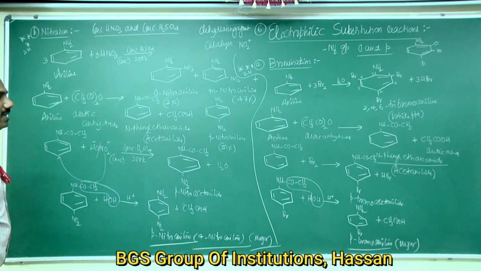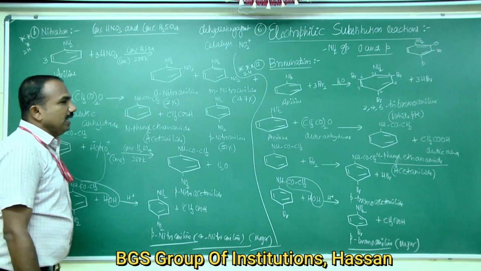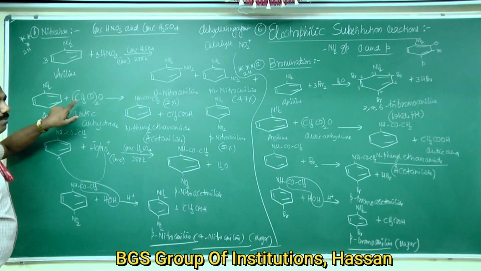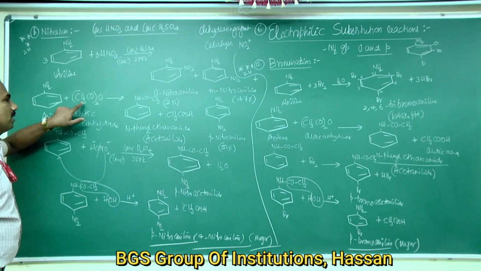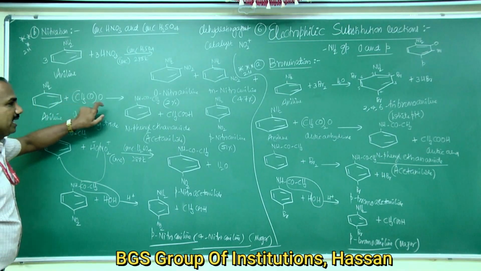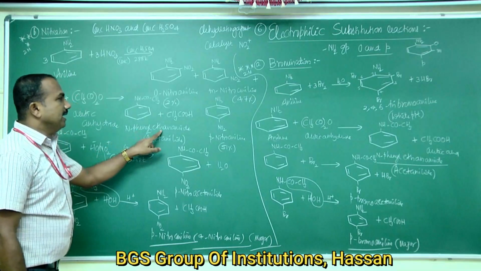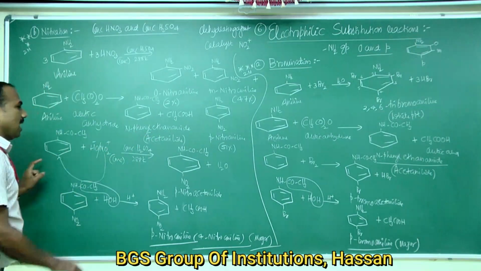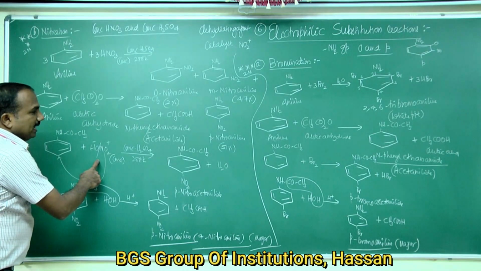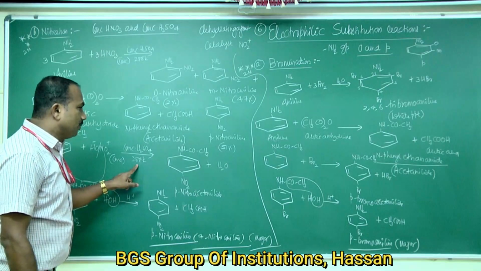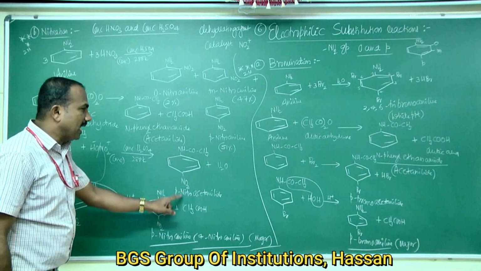Because of the high reactivity of aniline and the activating NH2 group, the reaction is controlled by using acetic anhydride. Aniline reacts with acetic anhydride to form N-phenyl ethanamide, that is acetanilide, which on treating with concentrated nitric acid in the presence of concentrated sulfuric acid at 288 Kelvin gives para-nitroacetanilide.